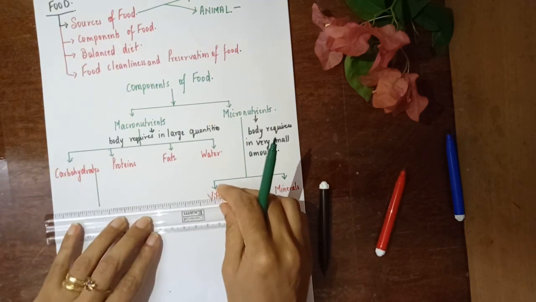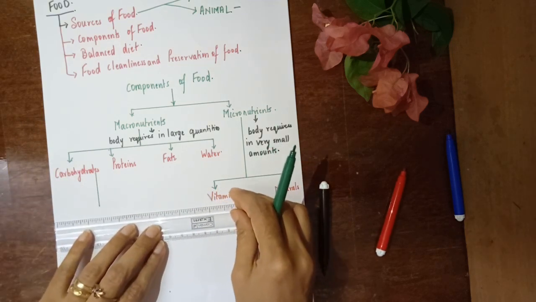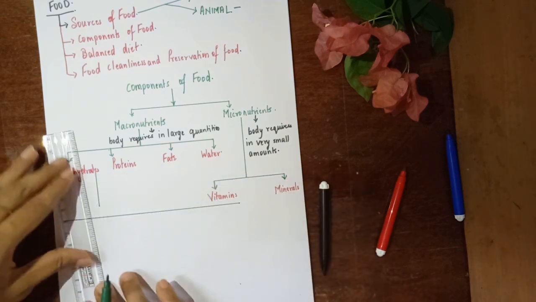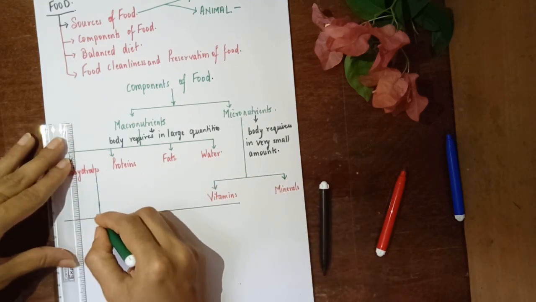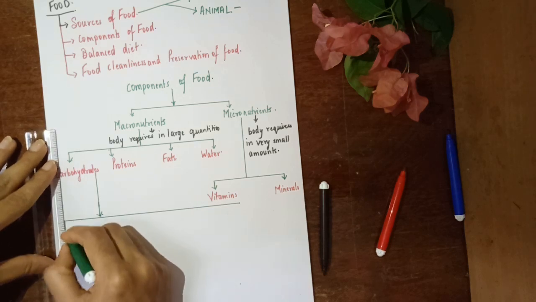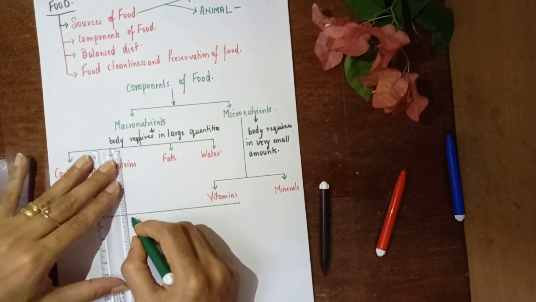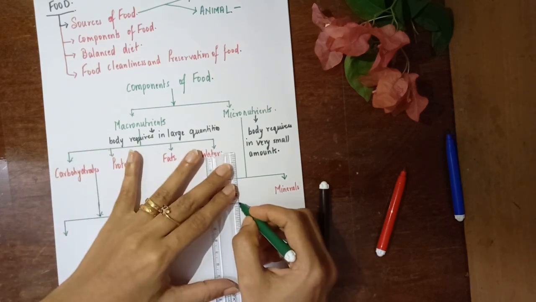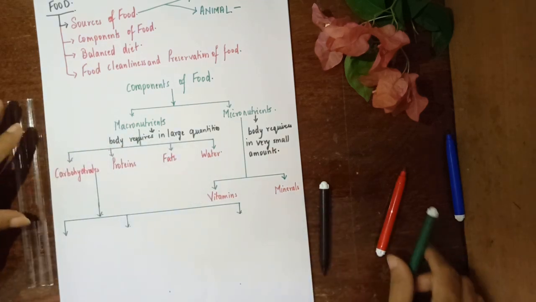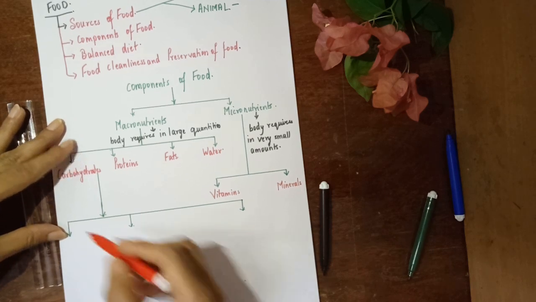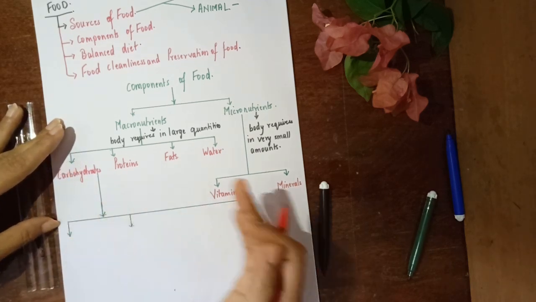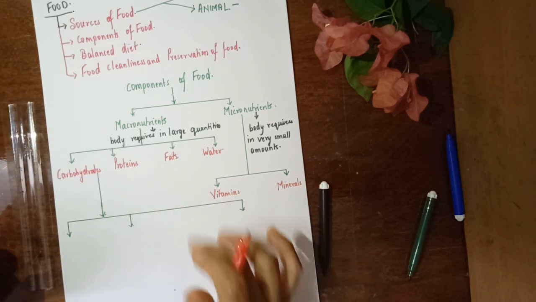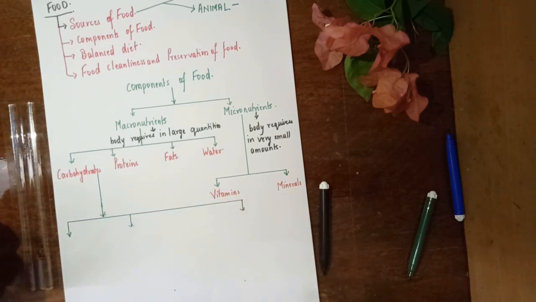Let's look at their classification. Carbohydrates are further classified into three major types. There is one more type over here in between which I shall show with the dotted lines.